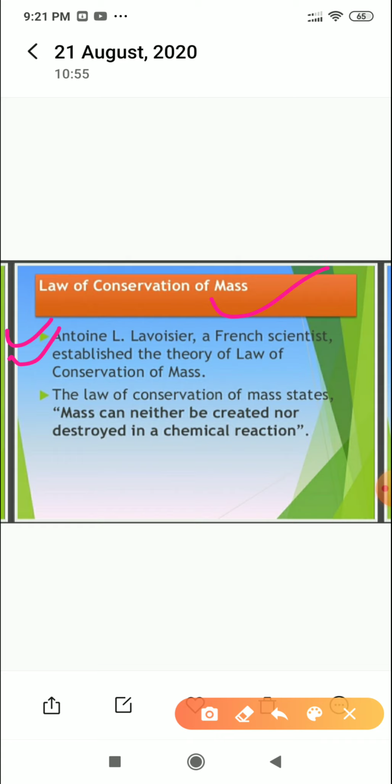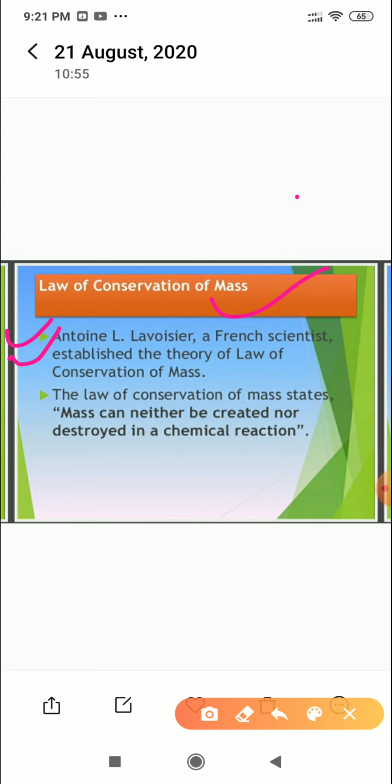Now, what is the meaning of this statement? Before starting this law, we should know what a chemical reaction actually is. A chemical reaction is when two or more reactants combine with each other and give a compound. In a chemical reaction, we write the reactants on the left hand side and the products on the right hand side.